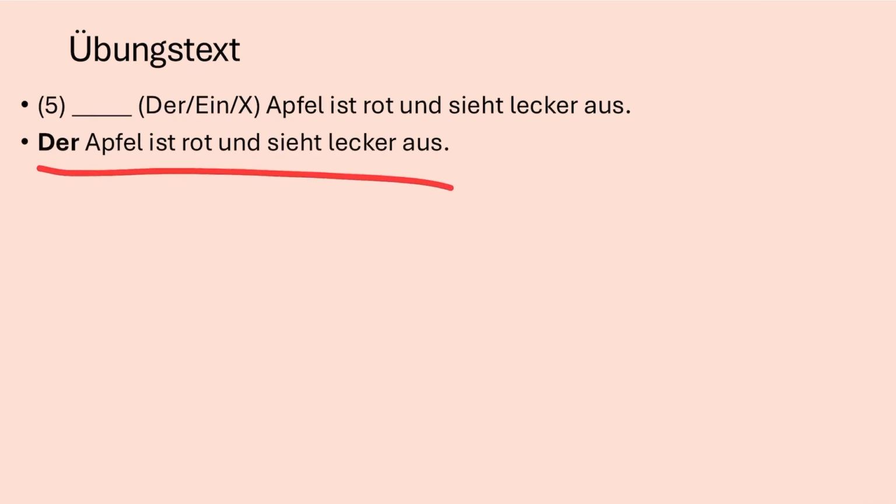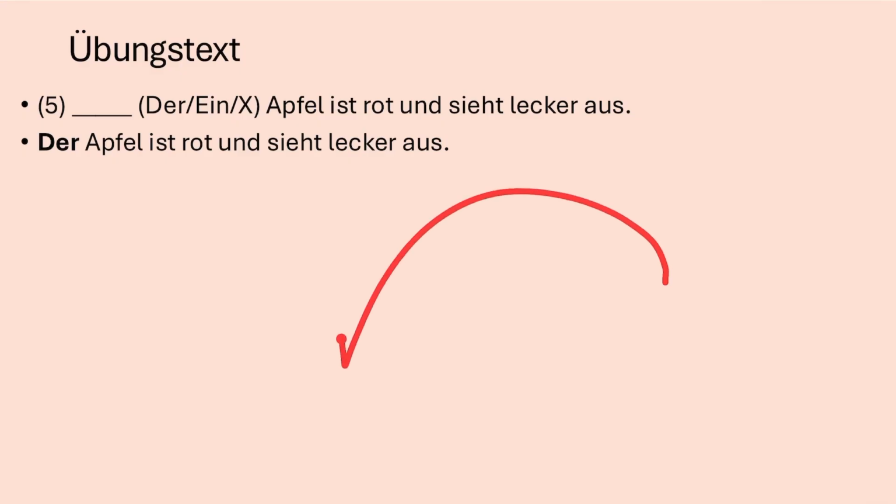Der Apfel ist rot und sieht lecker aus. Now we are talking about the apple from sentence 4. We know it. It's defined now.